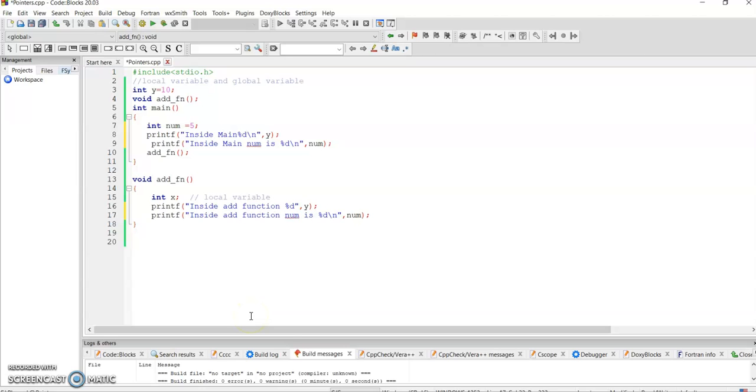Now see, y is accessible in the function main and also in add. So y is the global variable, and num is a local variable, local to the main function. And this x is also a local variable. Let me save it and execute it.